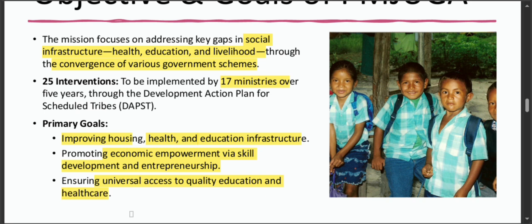Every individual deserves access to these fundamental services, and this mission is dedicated to making that a reality for tribal communities. In summary, we can say that PMJUGA is a comprehensive initiative focused on enhancing the lives of tribal families by bridging the gaps in essential services and empowering them for a brighter future of tribal communities.